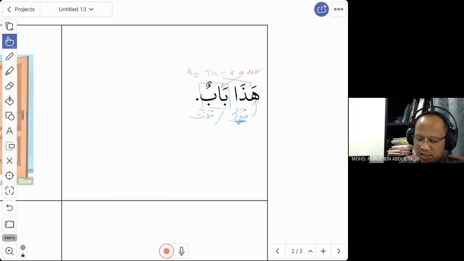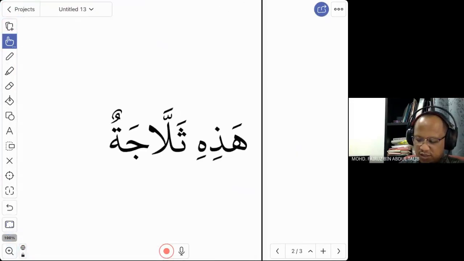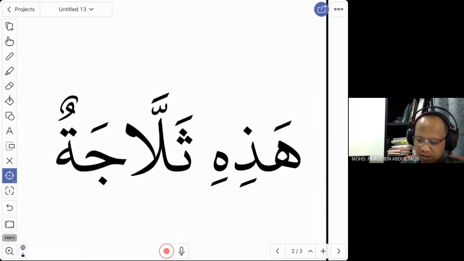Now we look at the second word. This is a fridge, a refrigerator. And this is how we say a refrigerator. Iqra'u thallaja.